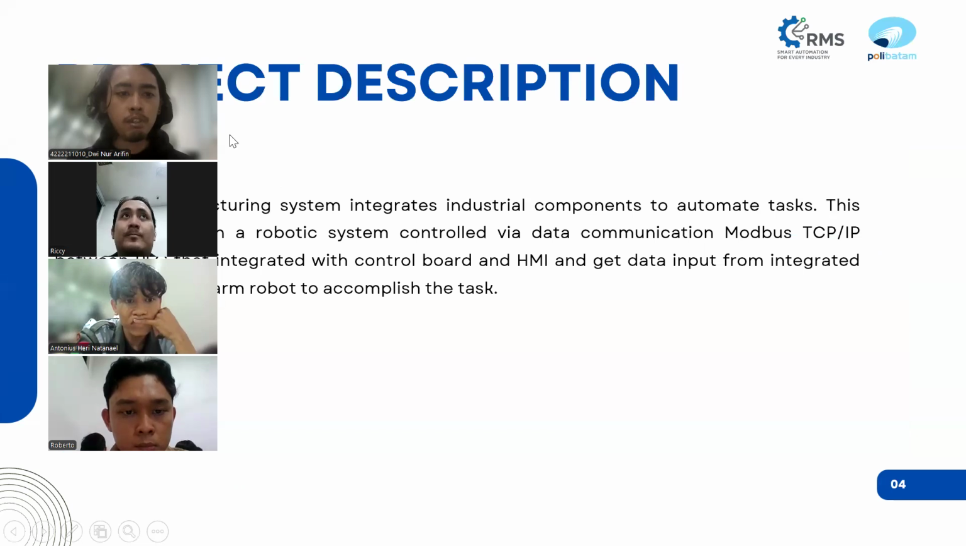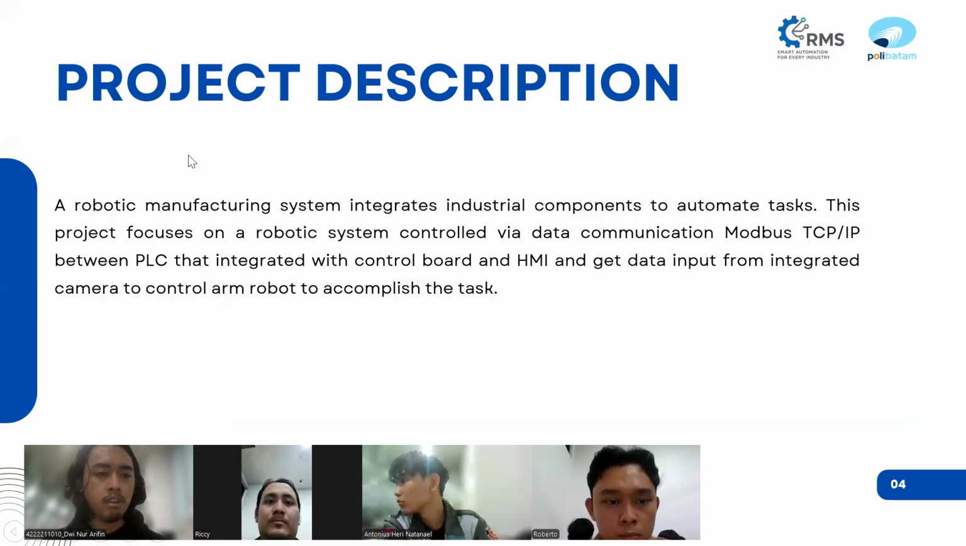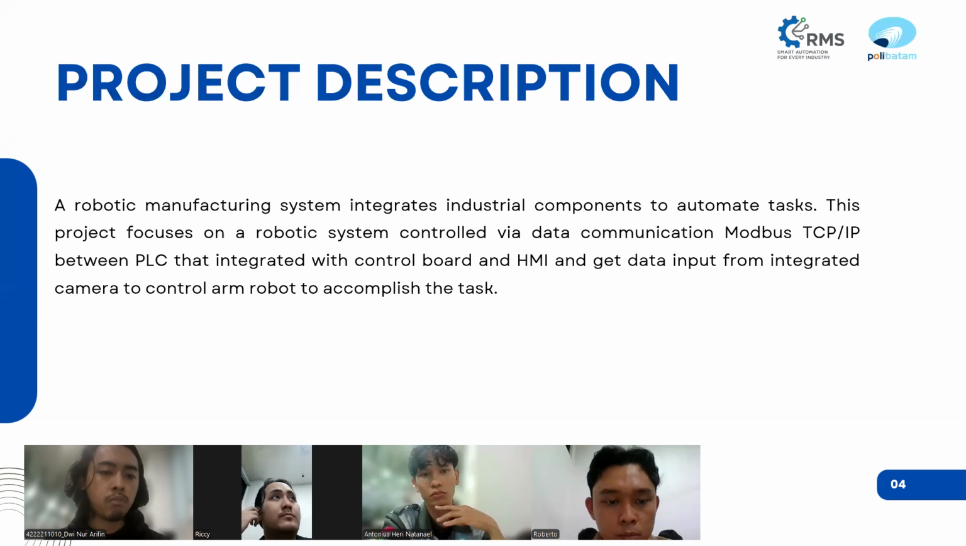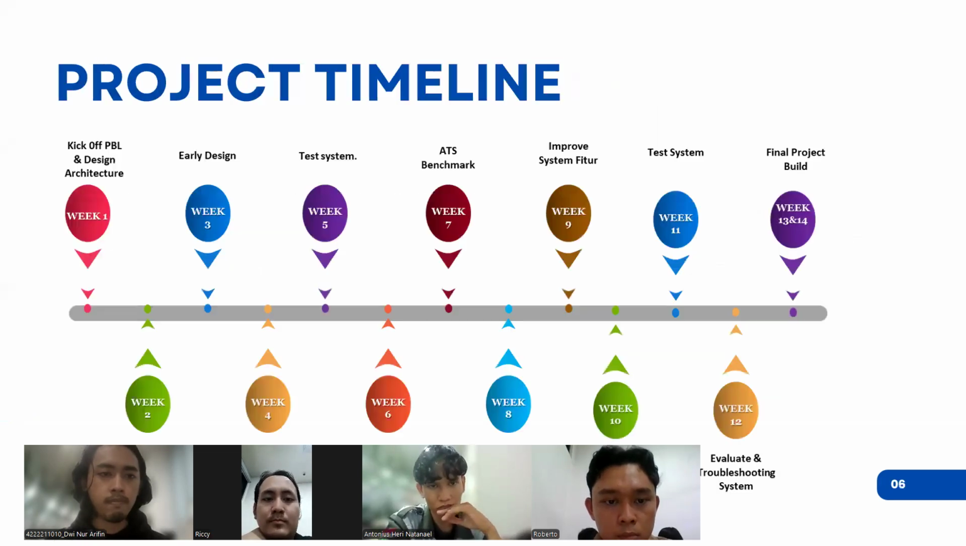And for the project description of RMS, RMS is a robotic manufacturing system that integrates industrial components to automate tasks. This project focuses on a robotic system controlled via data communication Modbus TCP/IP between PLC that is integrated with the control board, HMI, and gets data from the integrated camera to control the robot arm to accomplish the task.